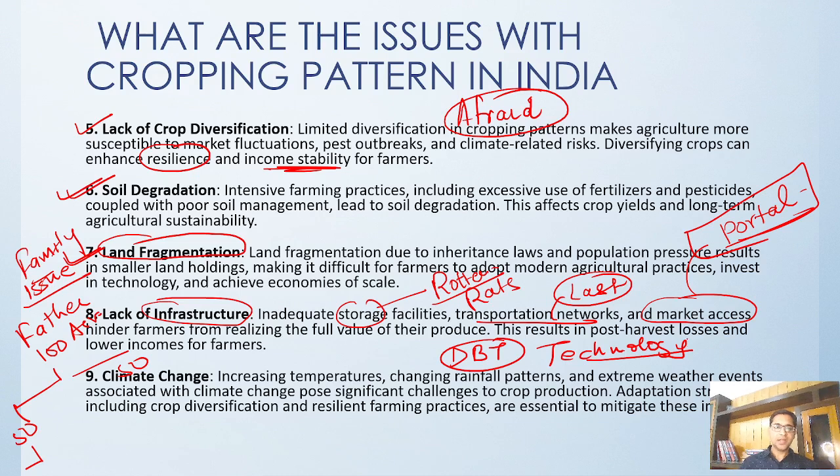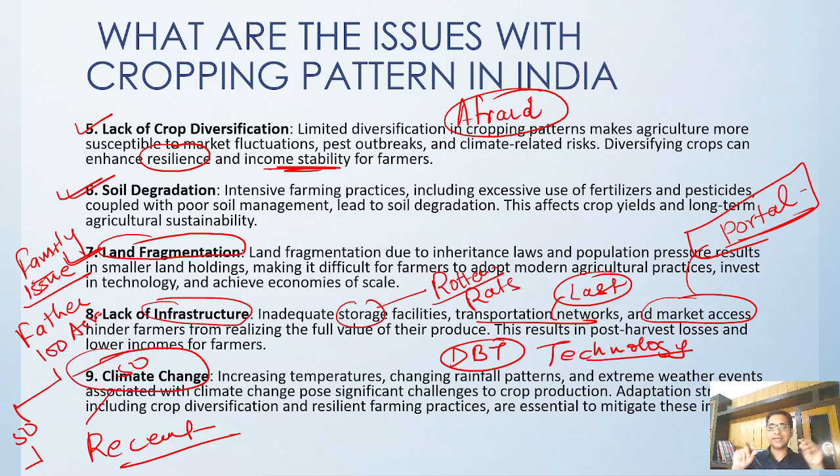Climate change is a recent phenomenon which is again affecting a whole lot, because climate change directly affects the various types of cropping patterns, whether it is temperature increase, rainfall, or extreme weather events.